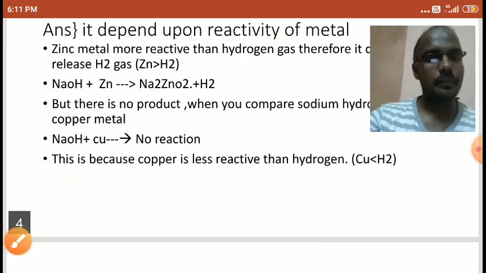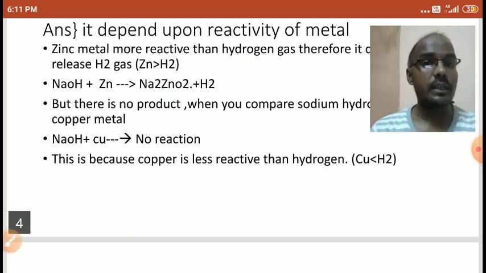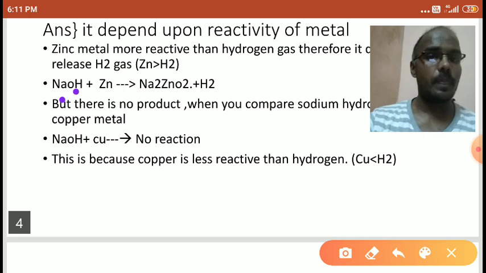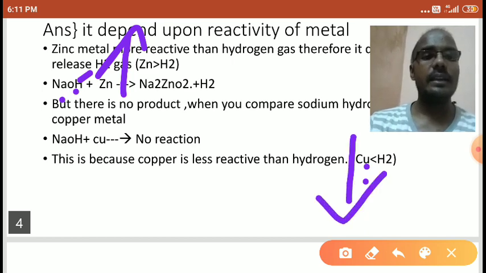Understood students? And zinc, which has high energy, has the ability to displace the hydrogen from NaOH, right? Zinc has high energy, so it displaces the hydrogen from NaOH. But copper has less energy, so it cannot displace the hydrogen from NaOH. Understood students?